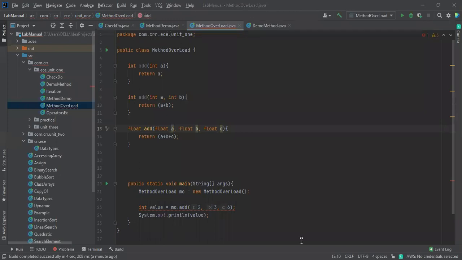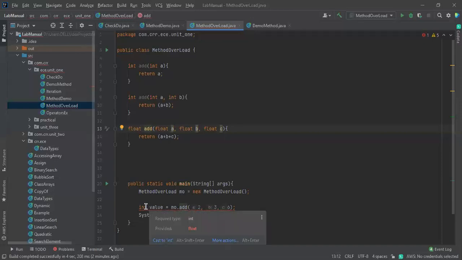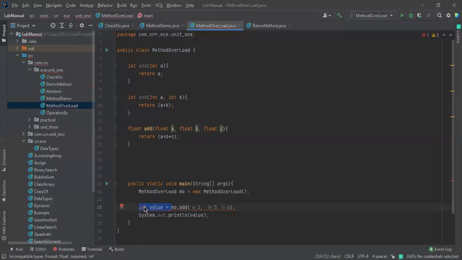One for the constructor and one for the method, let me share this. By changing the data type, we can directly change the data type. That doesn't matter, and it doesn't affect it. Just I'm showing you how you're going to do that. There is already a method name and it shows an error because it is returning a float value. So I'm going to delete this. Directly, I'm going to mention this inside. Okay, then this is good for us.